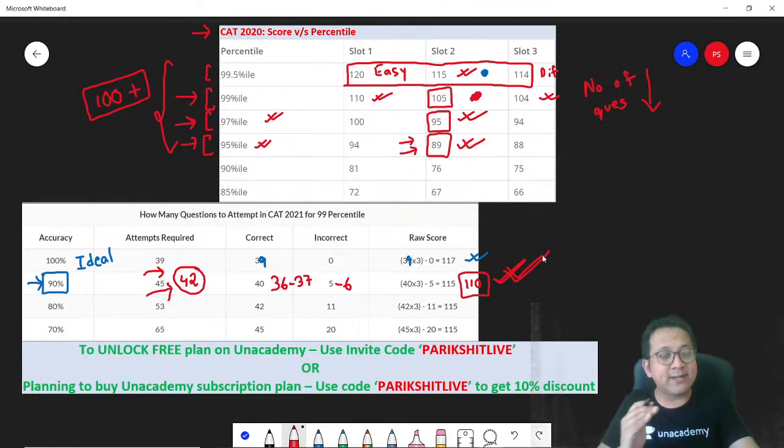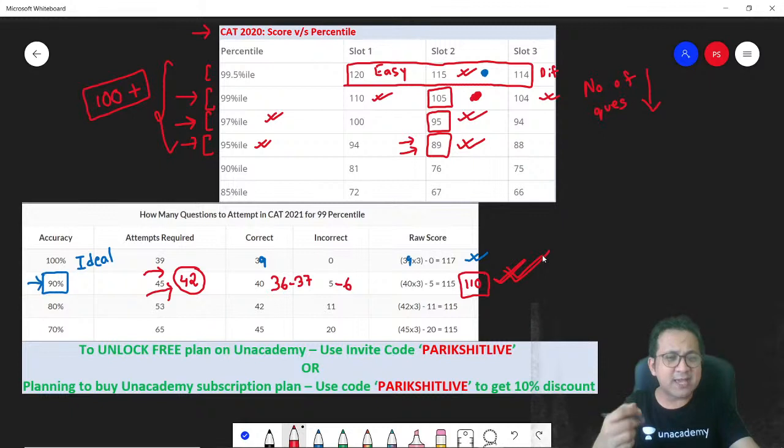Because remember, on day one, the first mock you gave, your preparation level was not up to the mark. Hence, you could not solve a lot of questions. Hence, you took a lot of blind guesses. So I think it would be wise if you take only the September and October mocks that you have attempted and try to figure out an accuracy level. I think it holds mostly for your verbal and definitely for your Quants and LRDI as well.